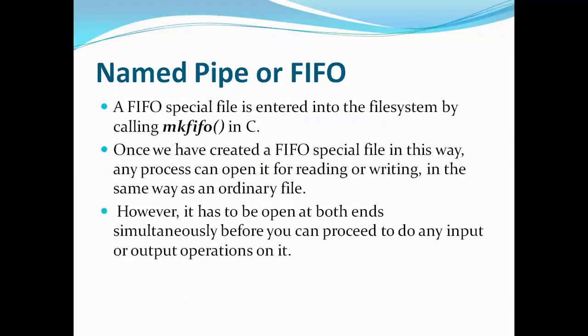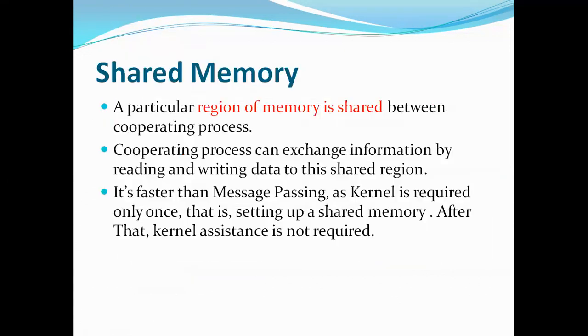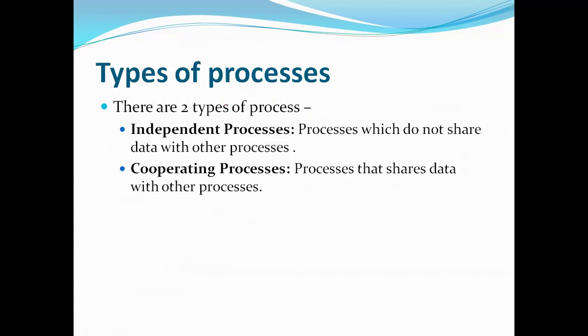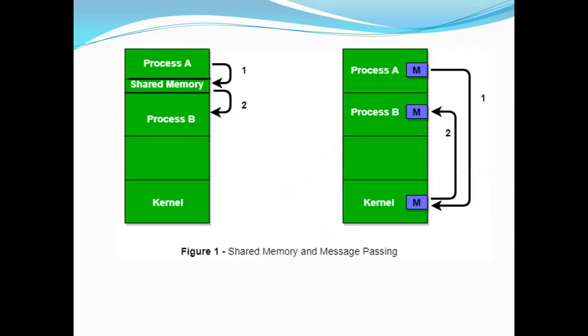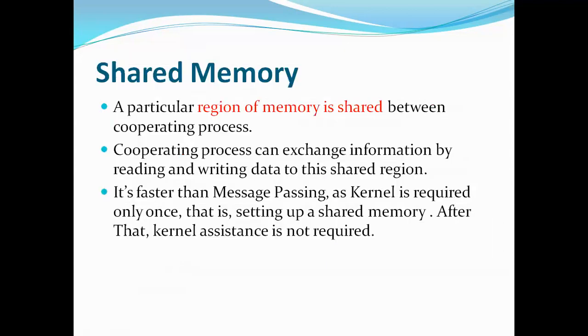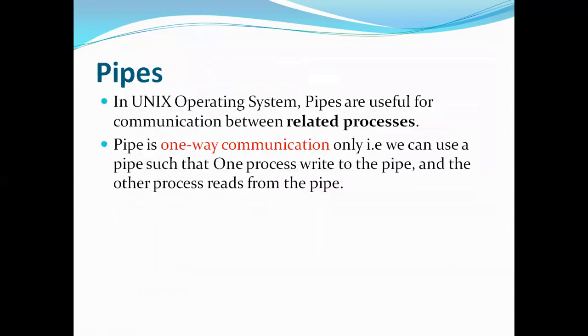So let's recall what we have learned in this session. We have seen that interprocess communication is between only cooperating processes, not between independent processes. And two mechanisms, one is shared memory and the other is message passing. Shared memory is faster and does not involve the kernel, whereas message passing is slower because it involves the kernel, and it is suitable for small amounts of data.